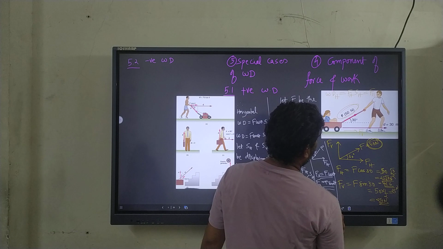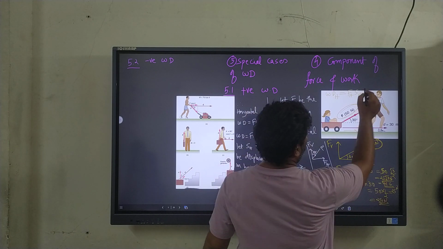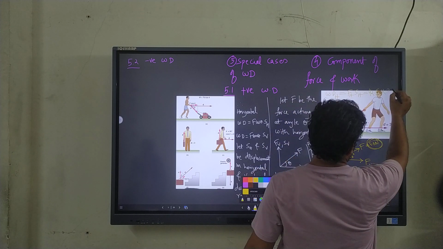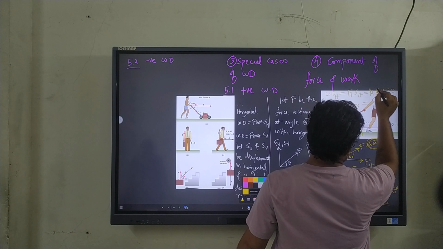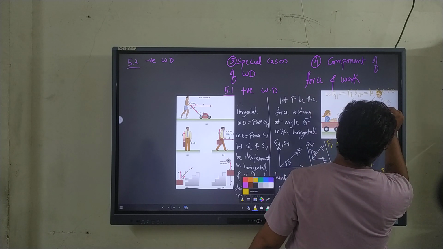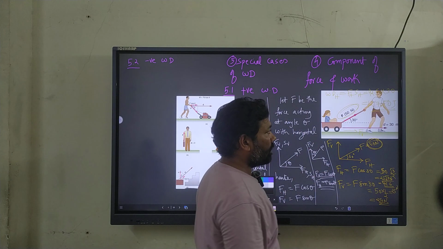And we also have a force in the horizontal direction, that is 42.5. So 42.5 is the force and displacement is 30, so we have 127.5 joules. This is the work done horizontally.